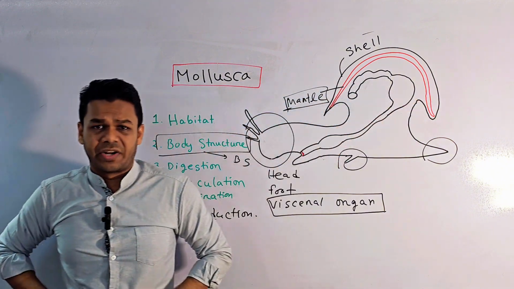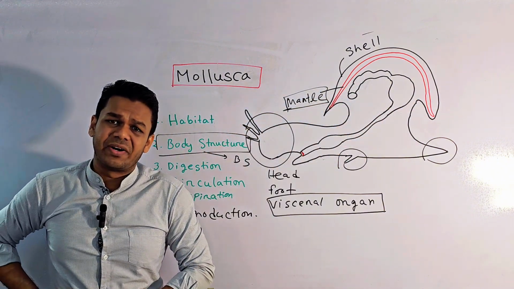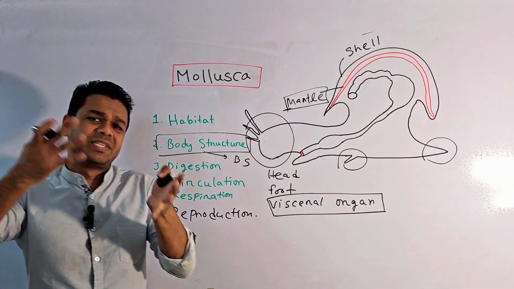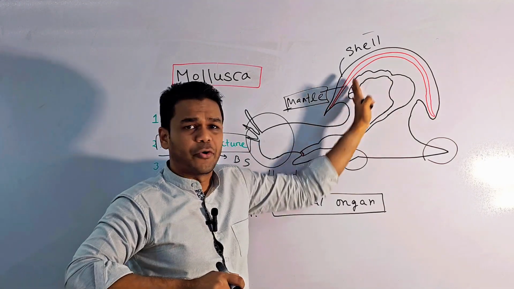In our case, the visceral organs are our stomach, our liver. These are all our visceral organs.